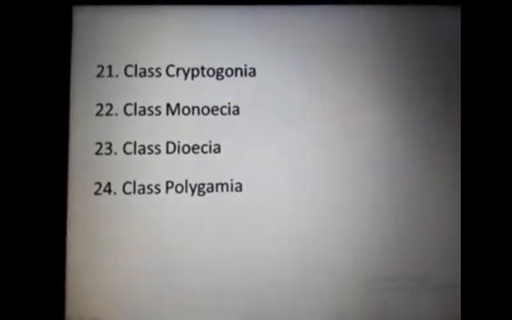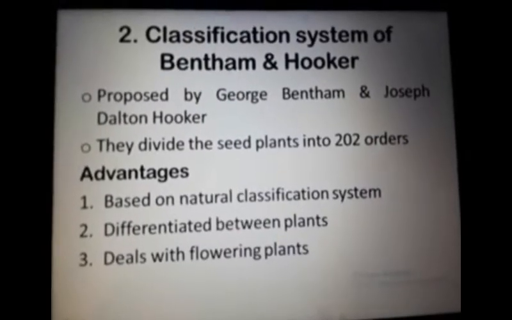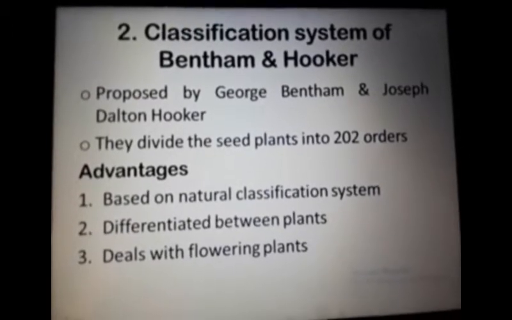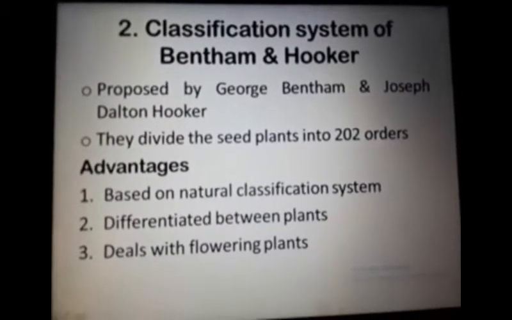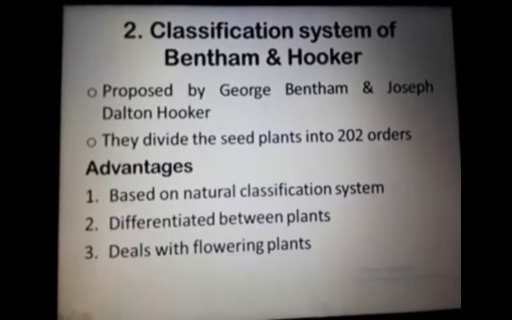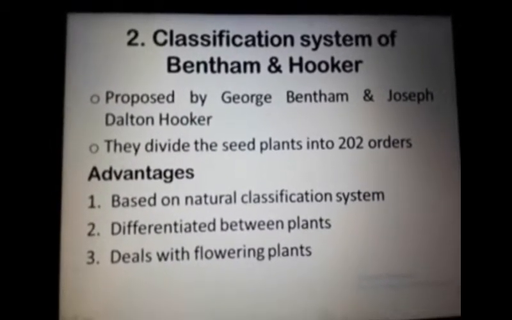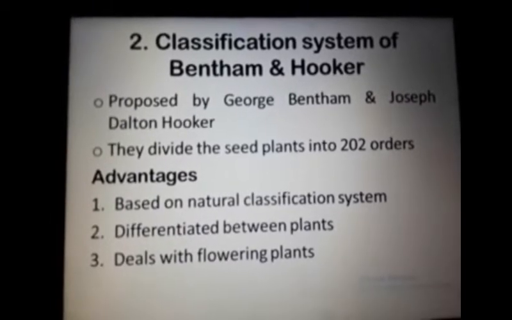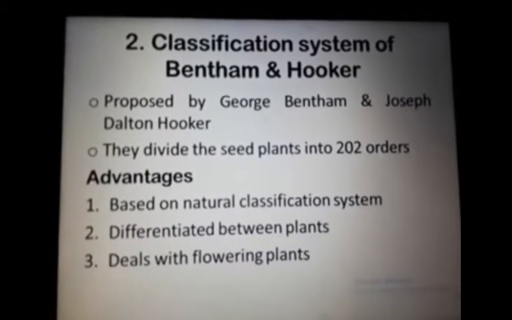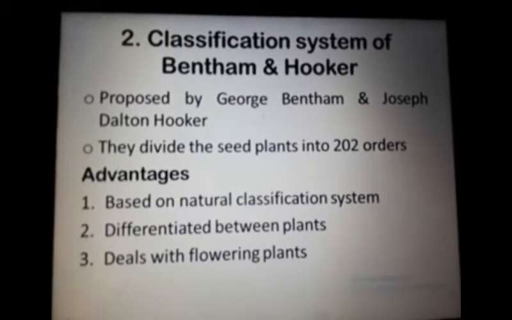After the first system of classification, there is another system of classification, that is the Bentham and Hooker classification system. This system was proposed by George Bentham and Joseph Dalton Hooker.